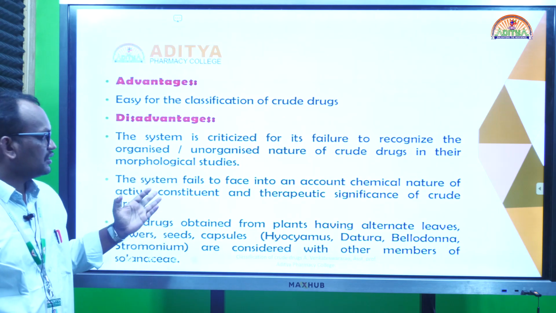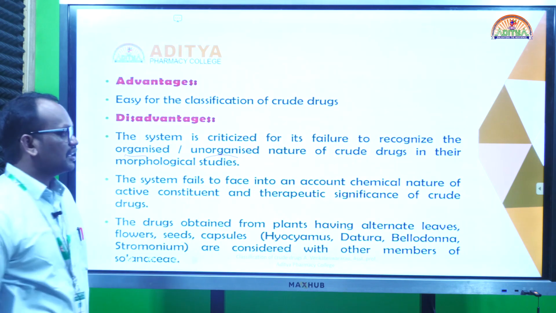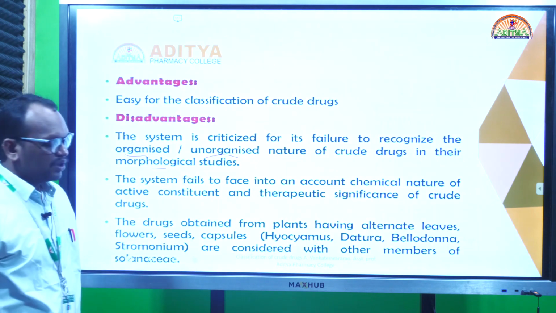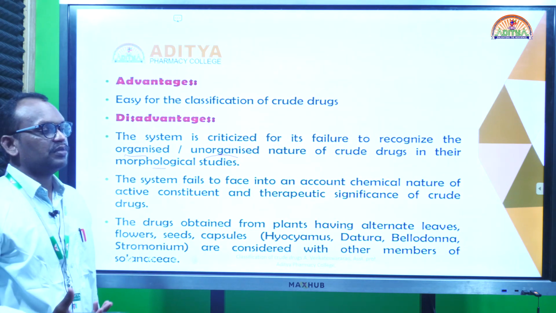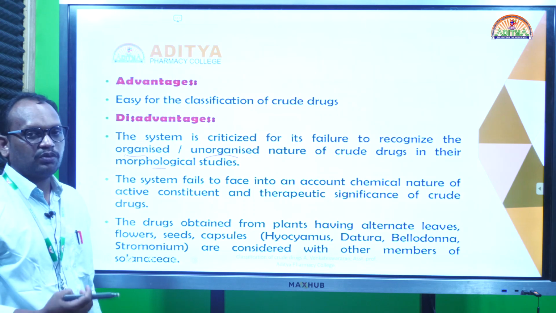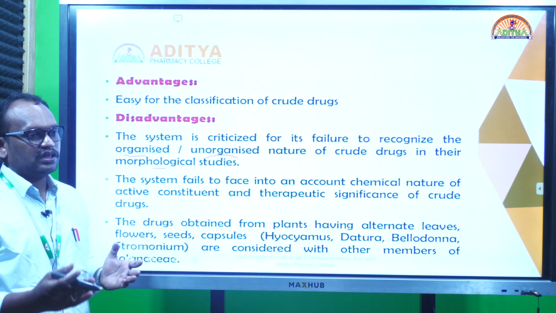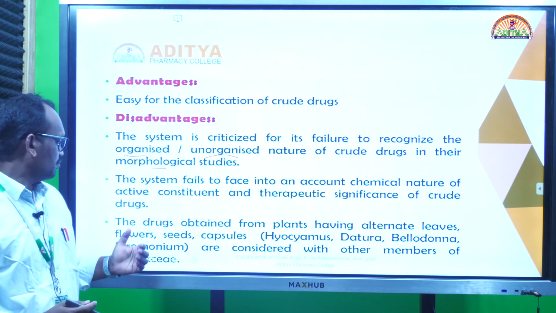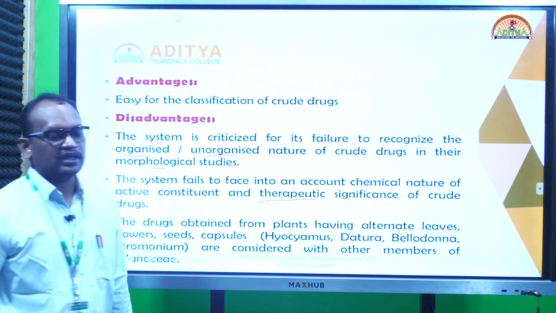But the disadvantage is that it doesn't give any importance to whether the drug is organized or unorganized. It is not given importance to the morphological studies, meaning whether the drug is obtained from the bark or from the fruit, they are not distinguished. They make a family's list of drugs into one group, and they are not giving any importance to the therapeutic properties.